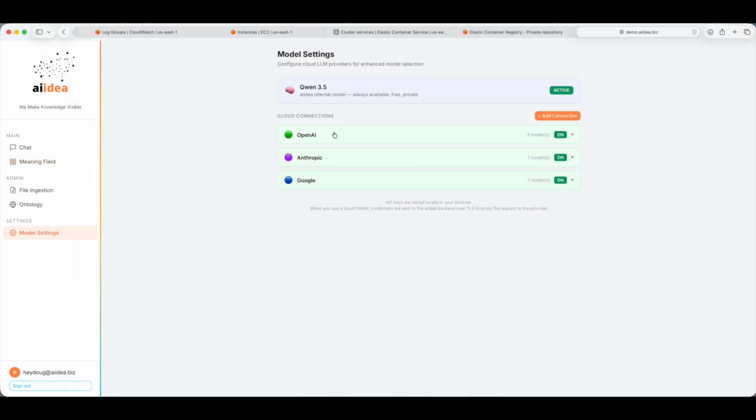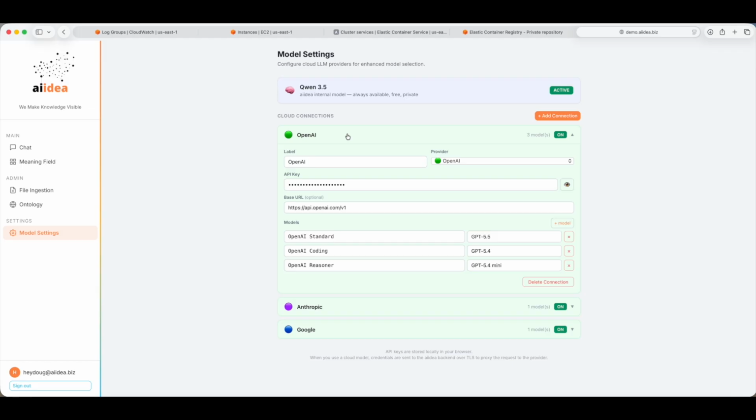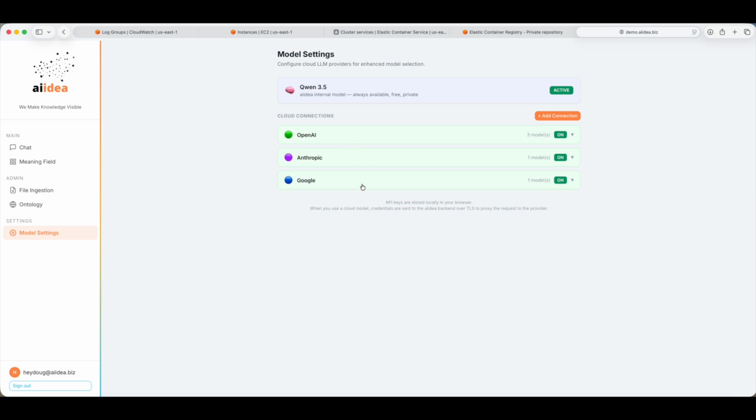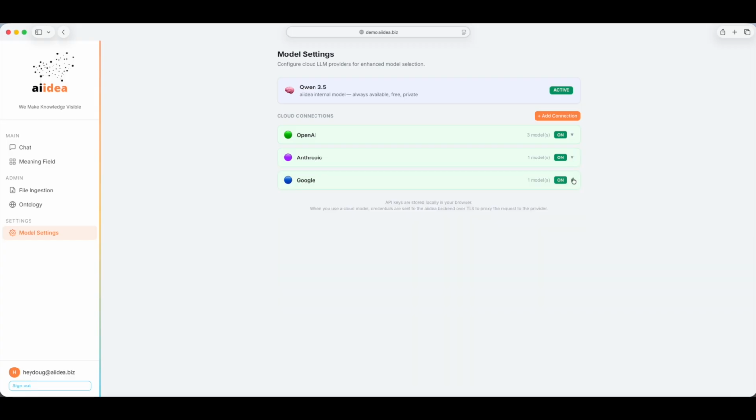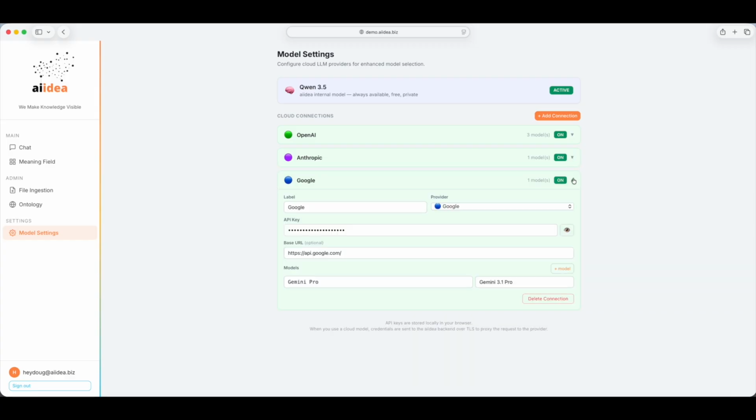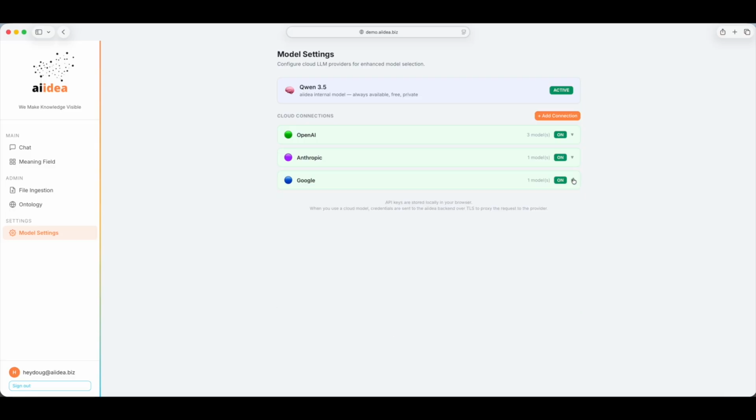IDEA is model flexible. Organizations can connect frontier models, open source reasoning models, domain-specific models, Hugging Face ecosystems, or internal models. The graph becomes the stable semantic layer above the models. That means organizations are not locked into a single AI vendor or model lifecycle. The knowledge architecture persists even as the models evolve.